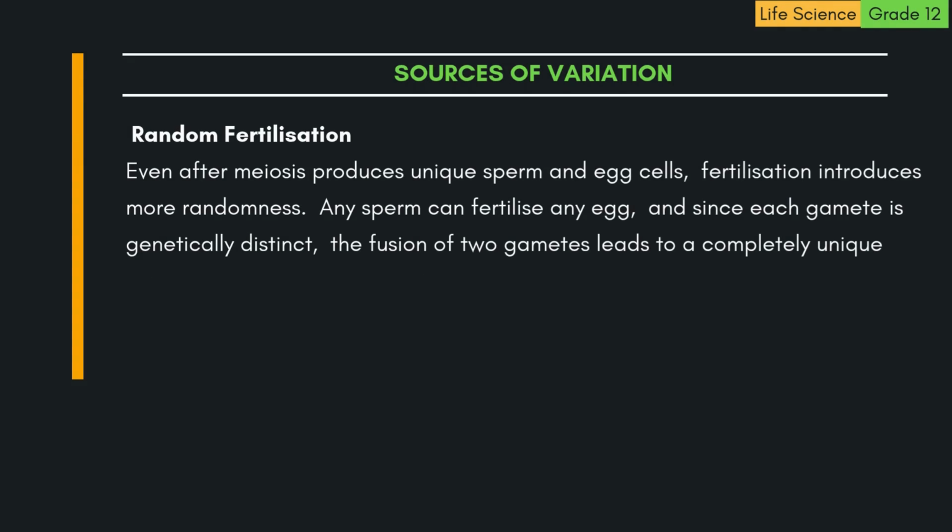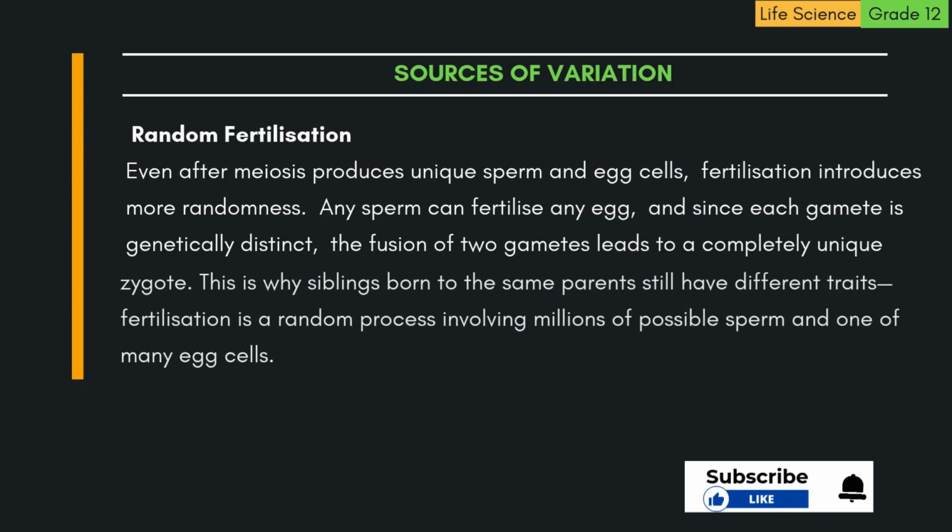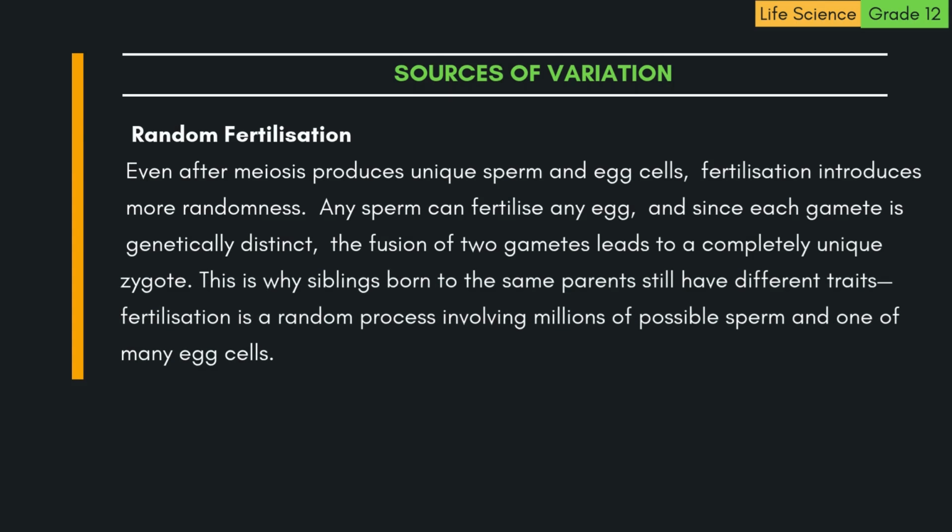Any sperm can fertilize any egg, and since each gamete is genetically distinct, the fusion of two gametes leads to a completely unique zygote. This is why siblings born to the same parents still have different traits. Fertilization is a random process involving millions of possible sperm and one of many egg cells.